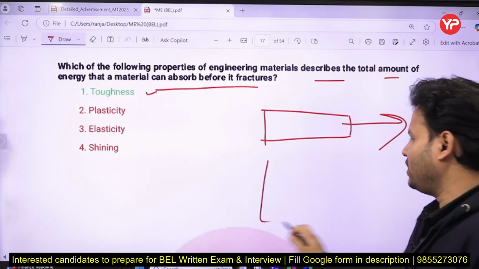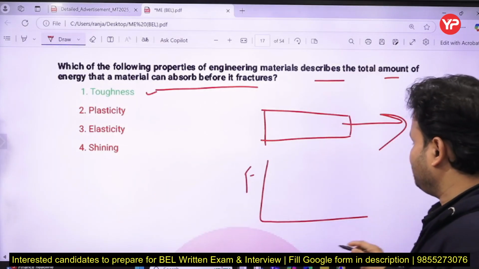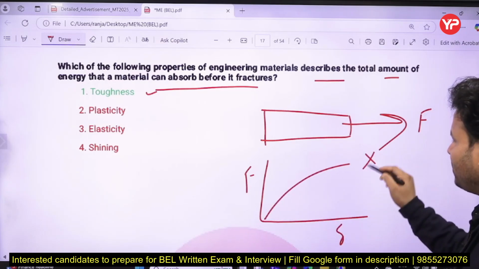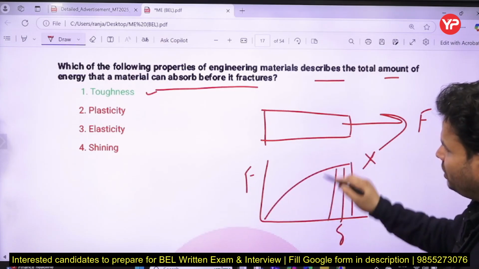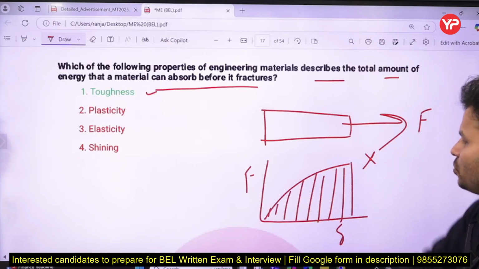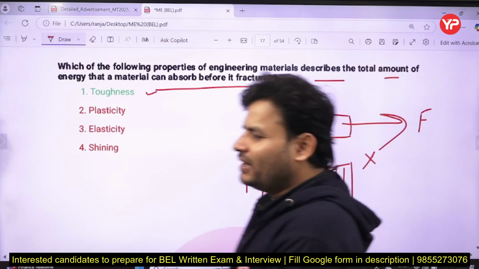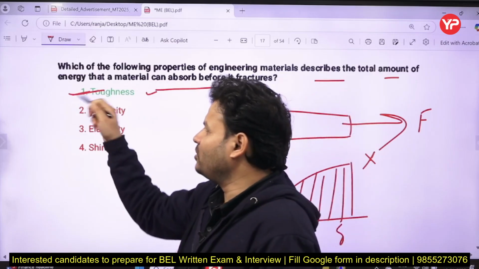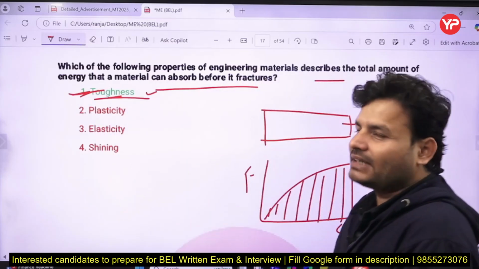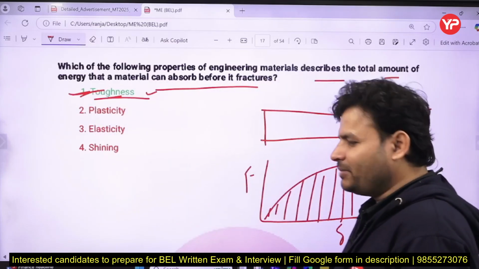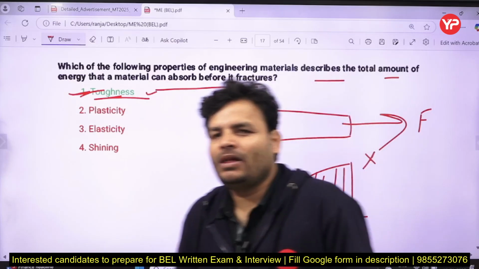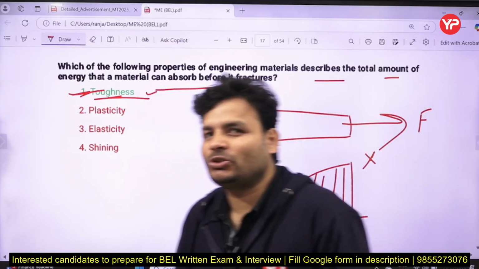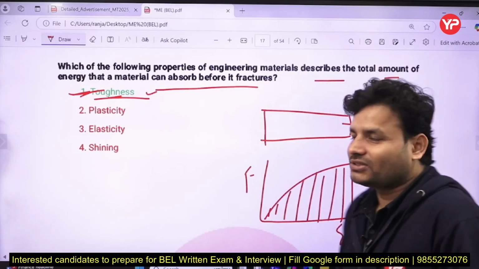If you look at the force and deflection diagram, whatever energy is stored before the fracture is called toughness. So toughness will be the right answer. Toughness is the energy absorbed by a body before the fracture point, or the maximum amount of energy it can absorb before fracture.